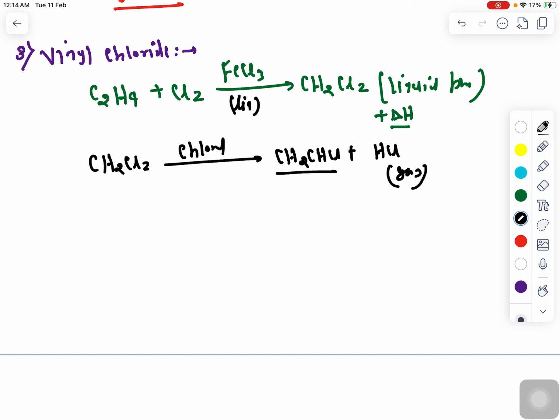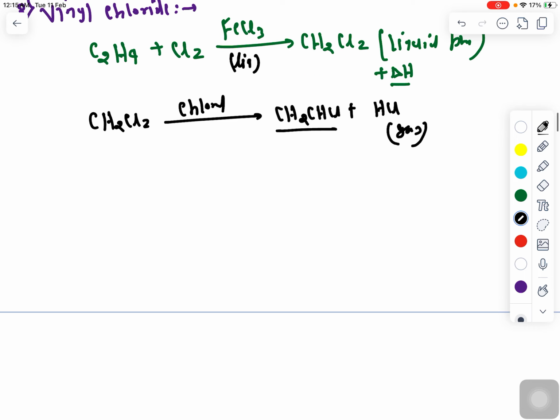So vinyl chloride is formed when C2H4, ethylene, is reacting with Cl2. The main reactant is ethylene, and it will form CH2Cl2. After CH2Cl2, since this reaction is exothermic and this is happening in liquid phase, so the first reaction is happening in liquid phase, that you need to understand. And when CH2Cl2 is reacting in presence of chloral, it will form vinyl chloride and HCl gas will get liberated. So I think all of these reactant and product things, you have to understand which reaction is happening in the exothermic condition, endothermic condition, and what kind of catalyst is being used, right?